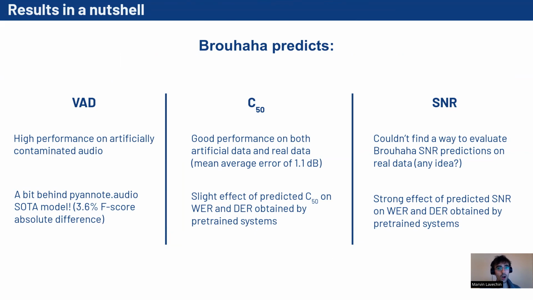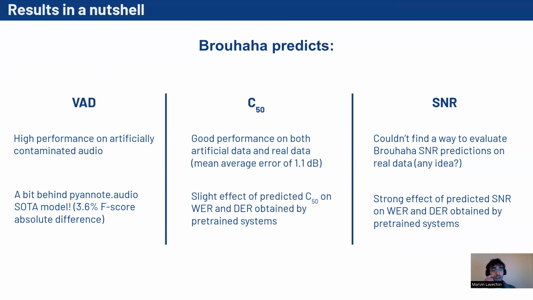However, it was a bit behind P&Audio, a state-of-the-art VAD model, although Brouhaha achieved reasonable performance. As for the C50, Brouhaha seems excellent to predict it. We've shown a slight effect of predicted C50 on the word error rate and diarization error rate obtained by pre-trained systems. And as for the SNR, we haven't found a way to evaluate it thoroughly against the gold measures, as we typically don't have access to these measures, but any suggestion is more than welcome.